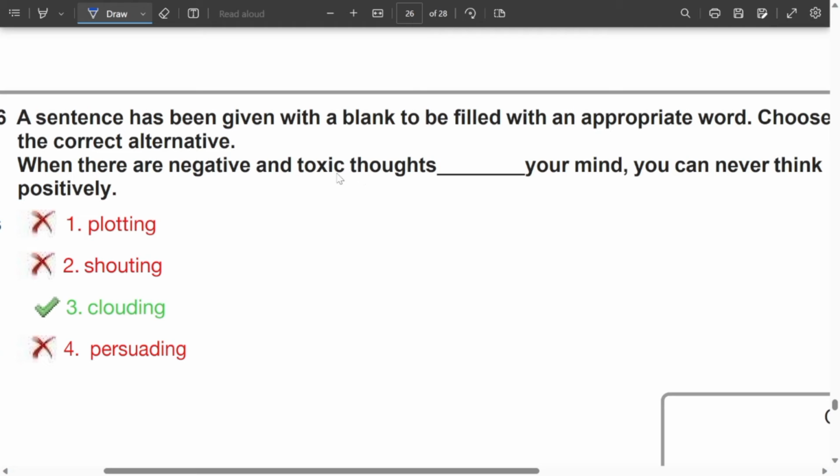When there are negative and toxic thoughts dash your mind, plotting your mind, plotting in the sense planning your mind, it is not a sensible word. Shouting your mind is not at all relevant word at all. Clouding your mind or persuading your mind, tell me which is the sensible word. Clouding in the sense completely taking over your mind, persuading your mind in the sense controlling your mind. So we are speaking about when your mind is filled with, in the sense cloud, in the sense completely occupied. Persuade is nothing but to take control. Actually both are relevant words only, but according to the given context, third one is sensible.